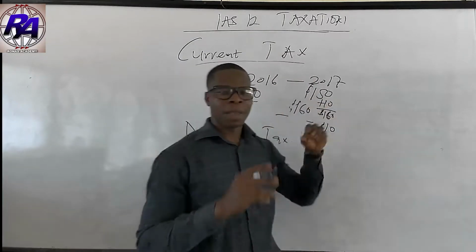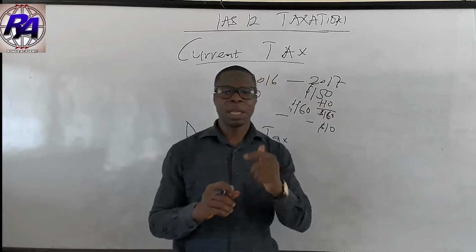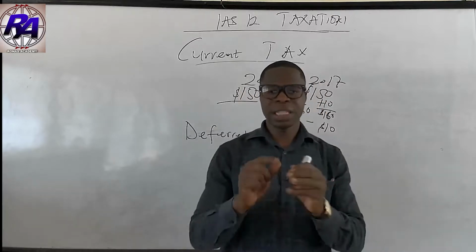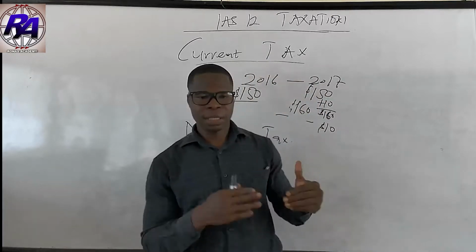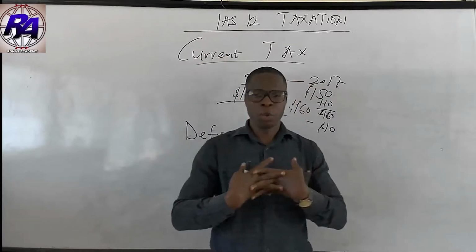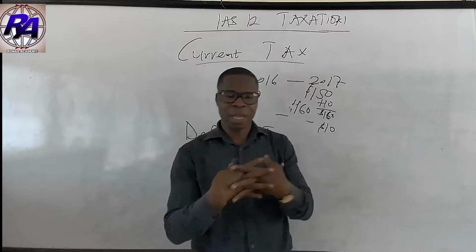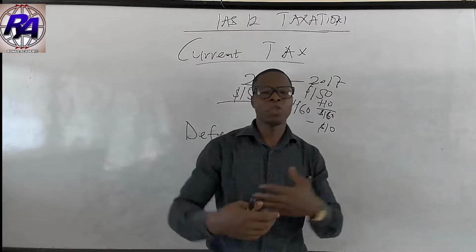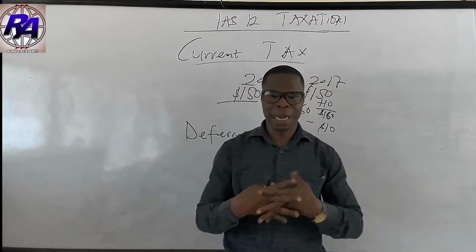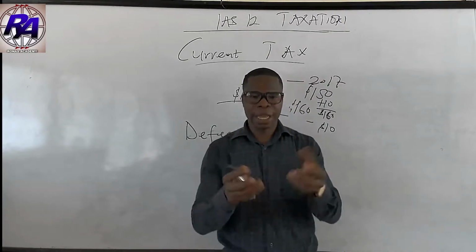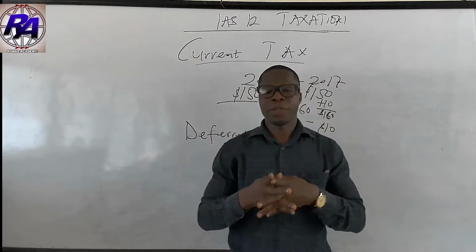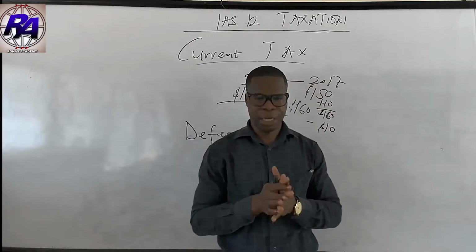Remember that there may be some cases where the entity may incur a loss. If it is allowed by the accounting rules and regulations in that jurisdiction, and it is probable for the entity to project the profit for the next period, then we can go in for what we call a tax asset or tax reclaim. Although we are making a loss, because you are making a loss, you are not going to pay a tax on the loss. Probably you are going to get what we call a tax reclaimable to you, but that is only when it is probable. You will not get it in terms of value, but you are going to offset the next tax you are going to pay in the next period. That is about current tax.